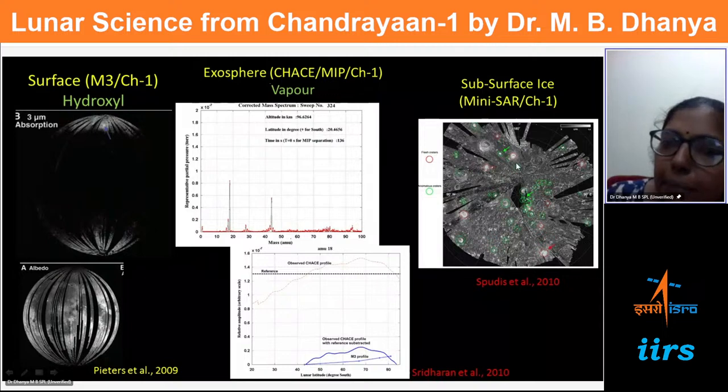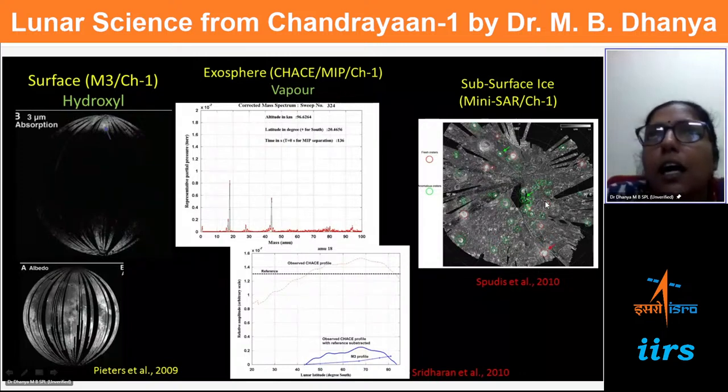So these red colored areas are basically fresh craters, whereas this green color are some anomalous craters, it is mentioned, because they got very high CPR ratio values from these regions, and they are from the inside of these craters. And these craters are close to, or mostly in, the permanently shadowed region of the moon. There are some regions called permanently shadowed regions.